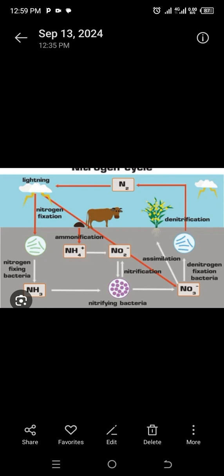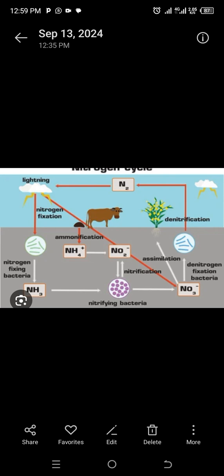Those animals are going to assimilate nitrogen from trees. Over time, these animals are going to die. When animals die and dead plants together, they will decay through the action of fungi and other organisms. Then ammonia will be produced.